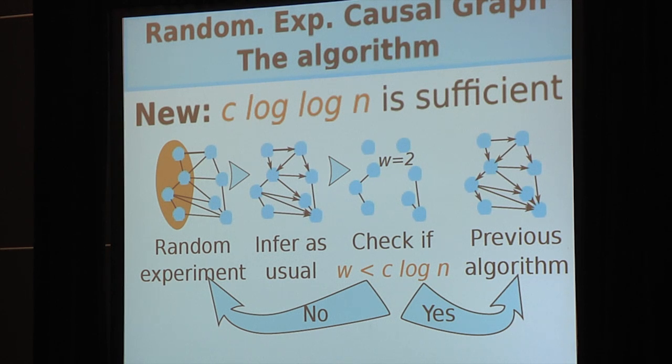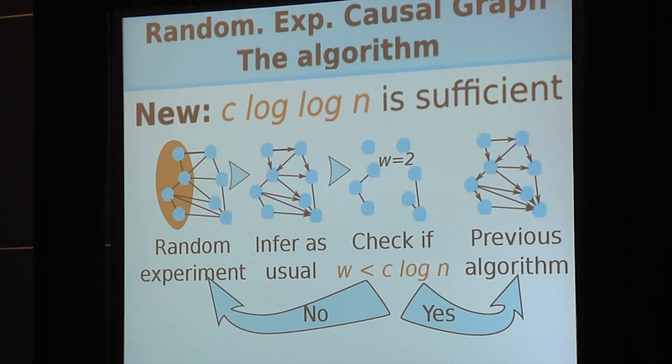Then after applying classical inference rules to deduce all the edges that we can from this experiment, among the remainder of the graph, we must compute the largest remaining clique. Observational data usually provides us with all the undirected edges, but not all of their directions. So here, for the remaining edges, we compute the largest clique that remains.